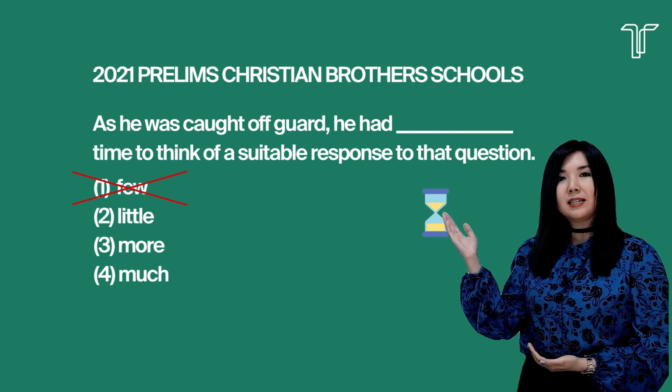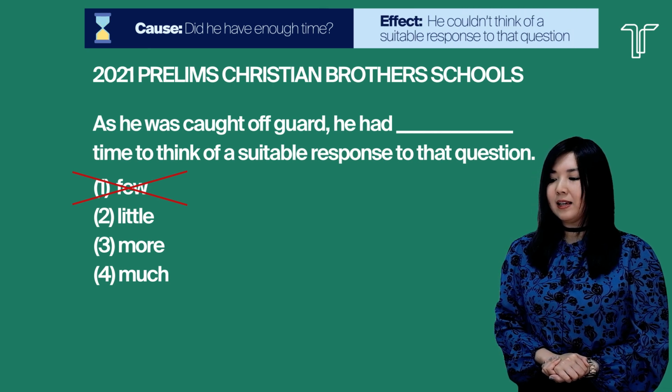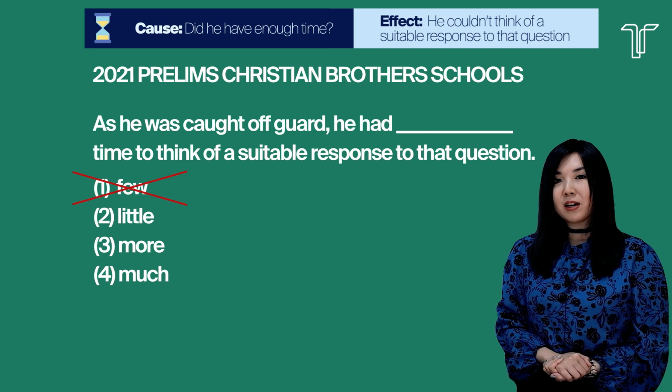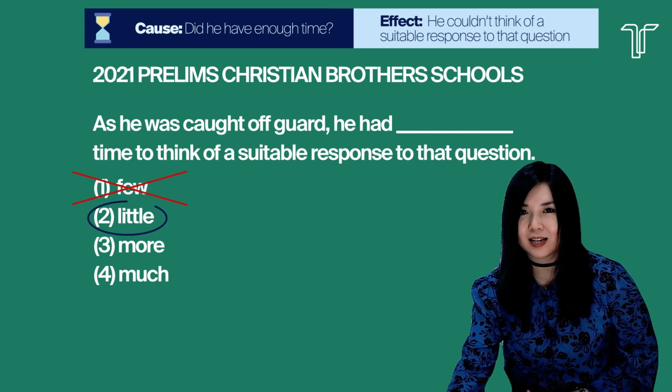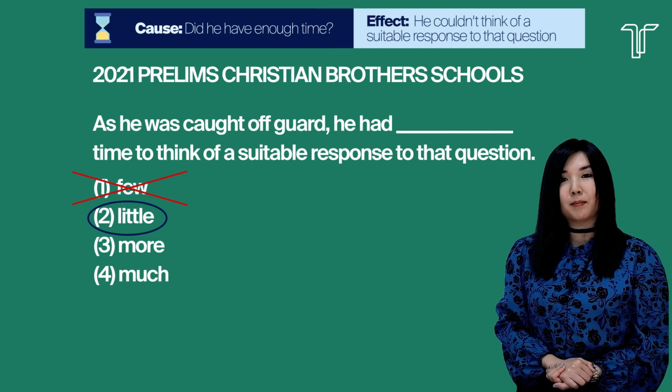So if you look at the sentence, it's a cause and effect, right? We're explaining why he couldn't think of a suitable response to that question. So it was because he had little time. Definitely that makes sense. And your answer is number 2.